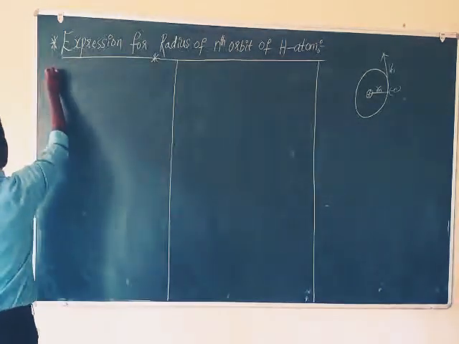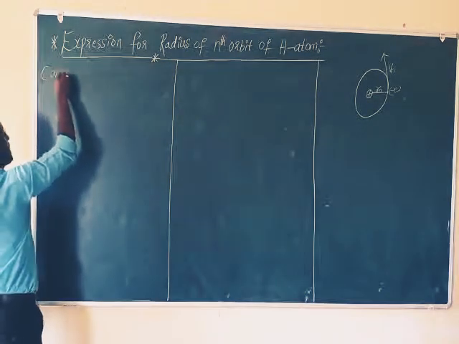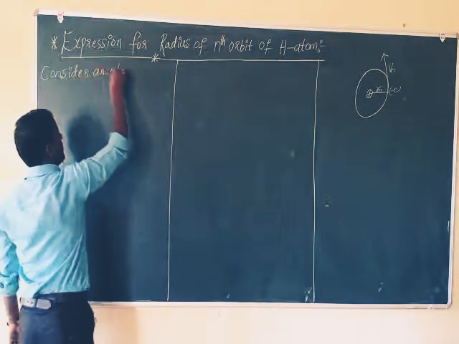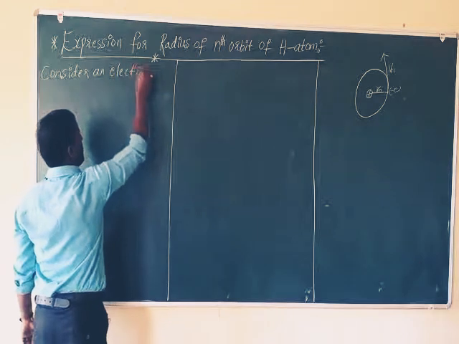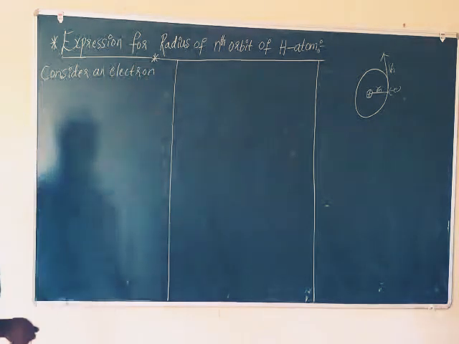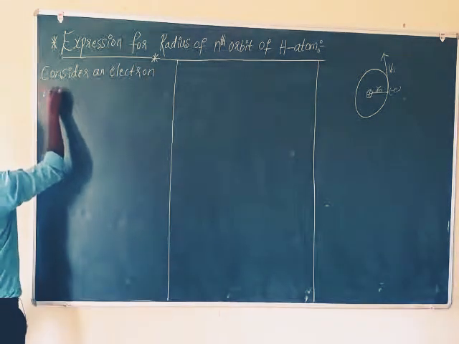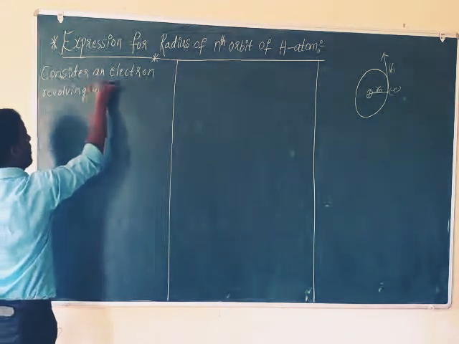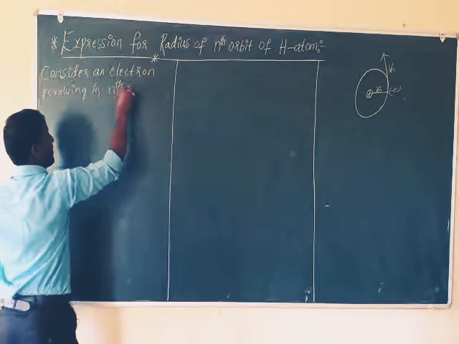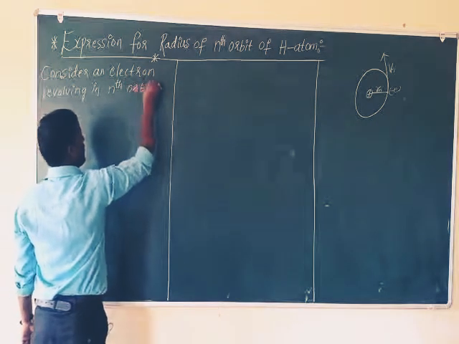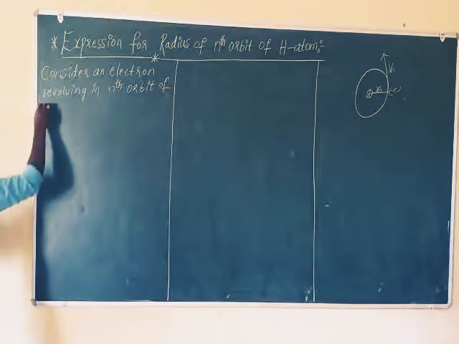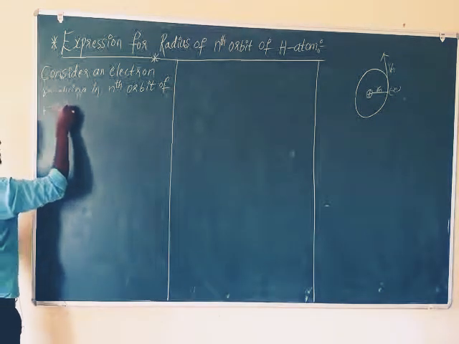Consider an electron revolving in the nth orbit of the hydrogen atom.